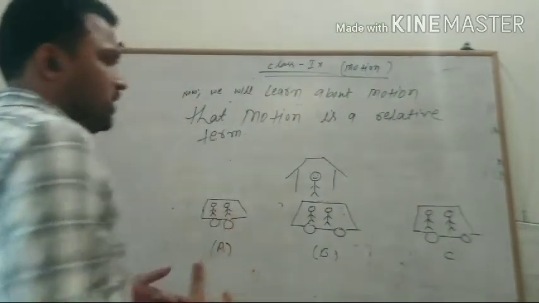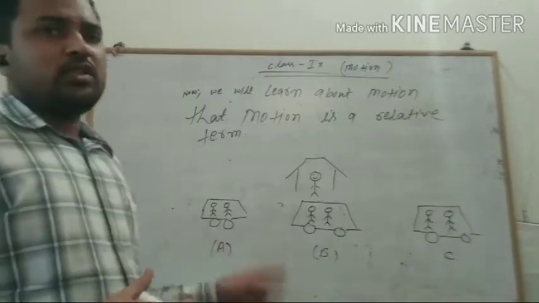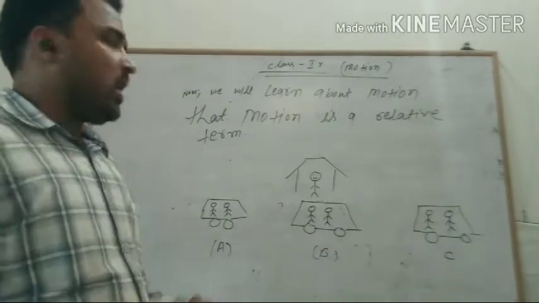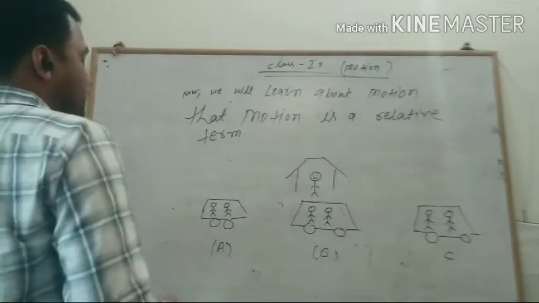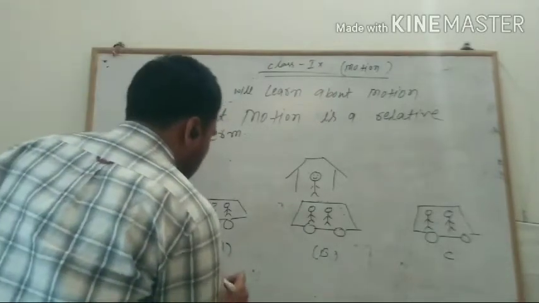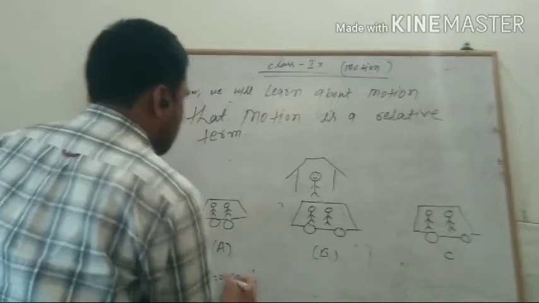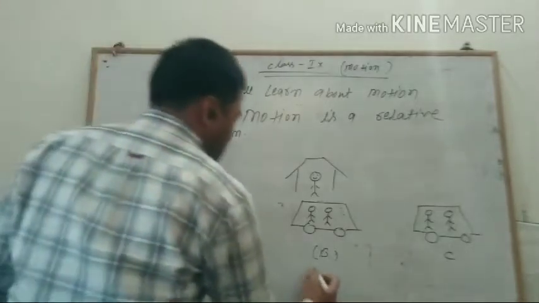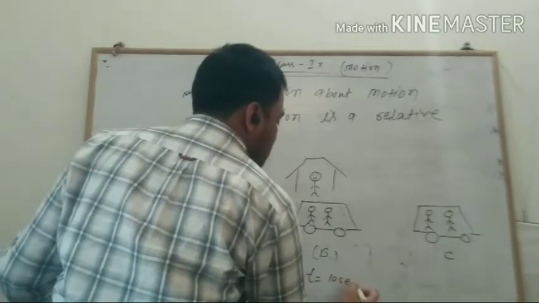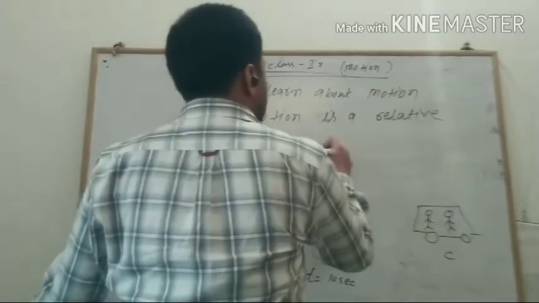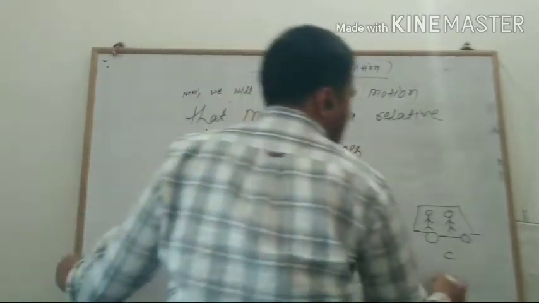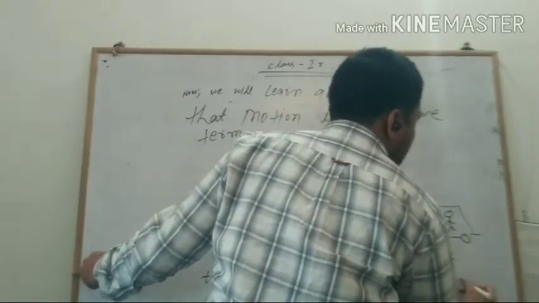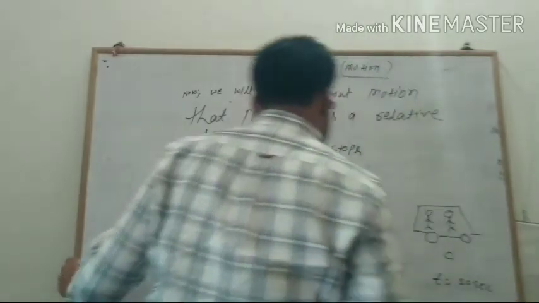So firstly we see this example with respect to time, how the bus will change its position with respect to time. So consider that at t equal to 0 seconds, it is at point A. Now at t equal to 10 seconds, it is at point B where the bus stops, and now at point C it is t equal to 20 seconds.